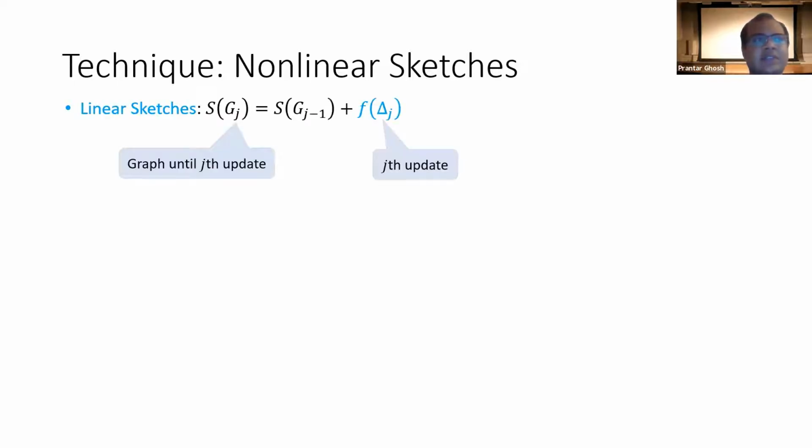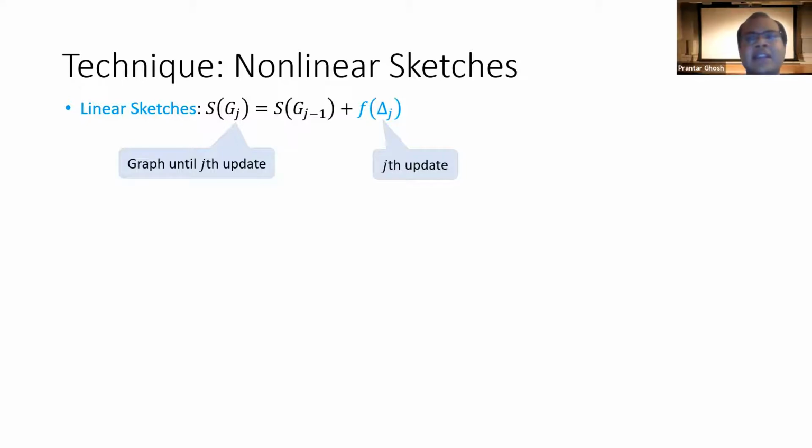Now, let me tell you about the techniques that we use in order to obtain these results. A key technique that we exploit is the tool of nonlinear sketches. A widely used and popular tool in graph streaming literature is linear sketches, where the sketch of the graph till the jth update, let's call it Gj, is updated as follows. You add some function of the jth update Δj to the sketch of G(j-1). Now, note that the update value doesn't depend on the sketch that was stored so far.